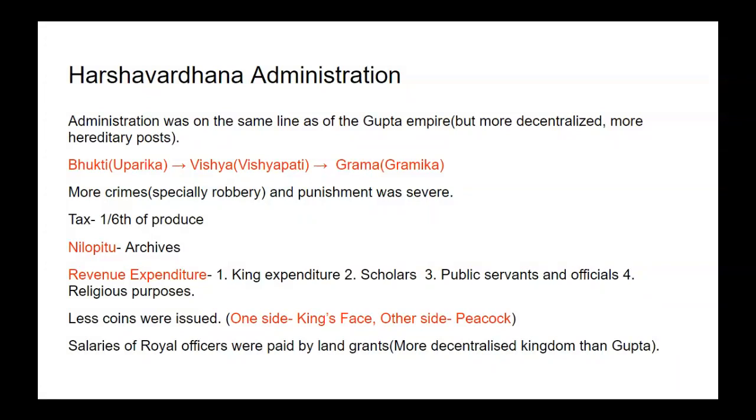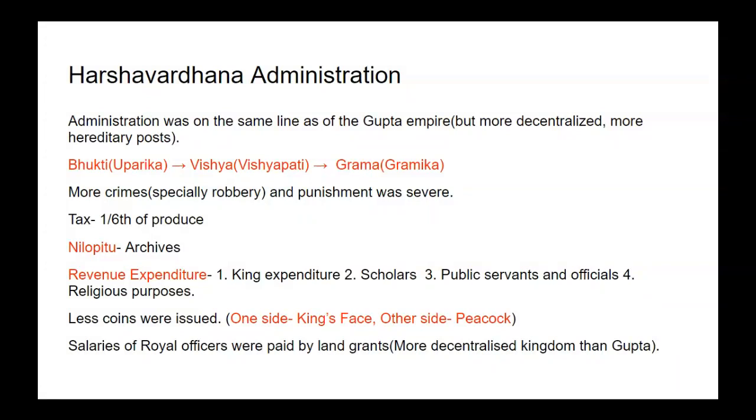Revenue expenditure was divided into four parts. One is king's expenditure, second is for scholars, third is for public servants and officials, and fourth is for religious purposes.